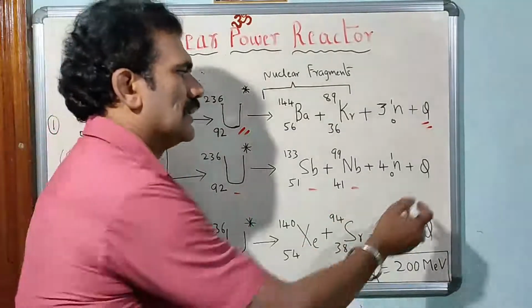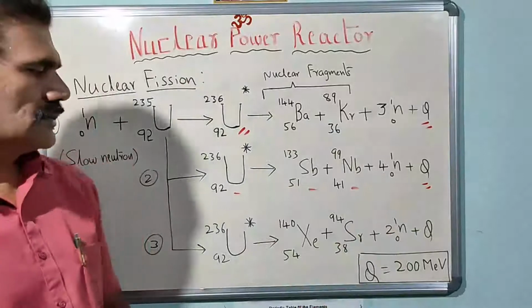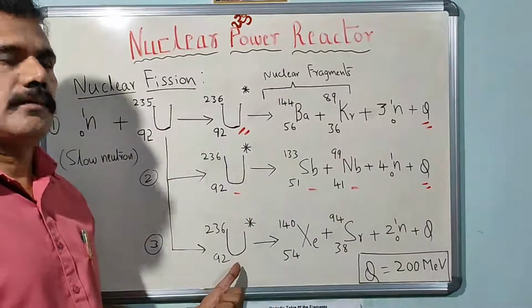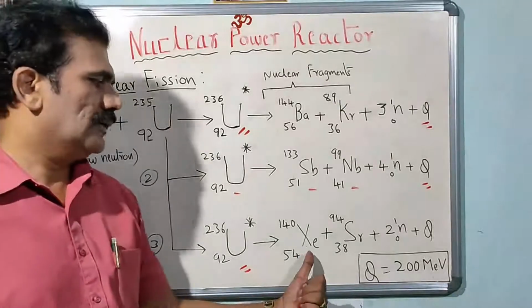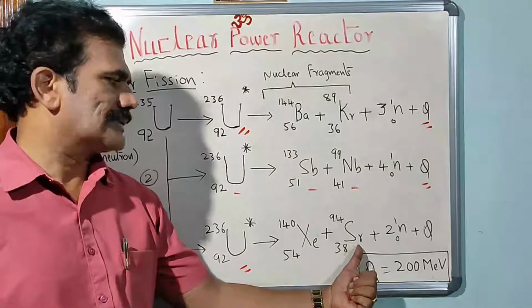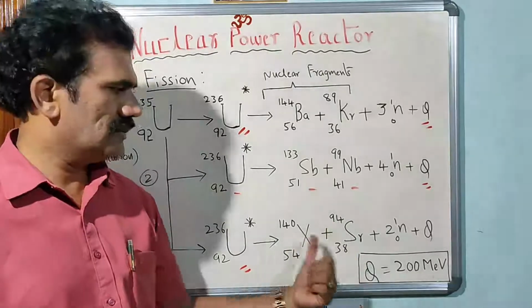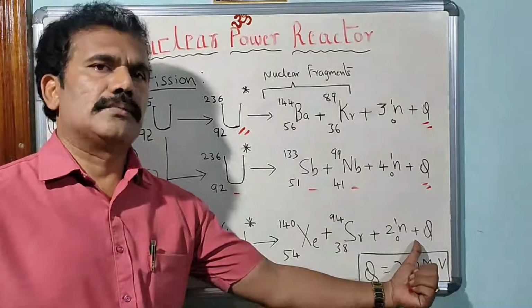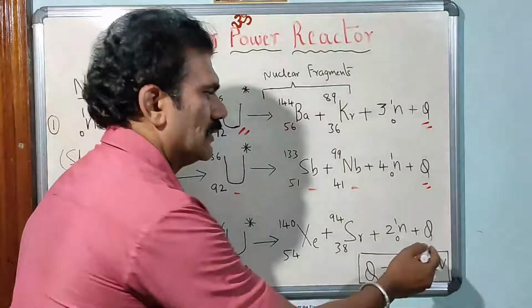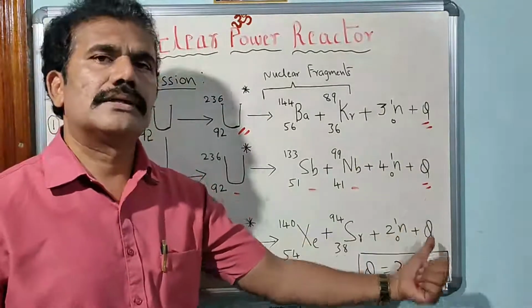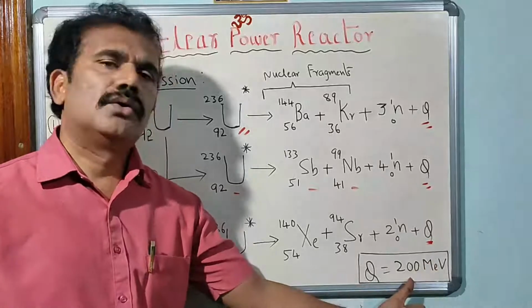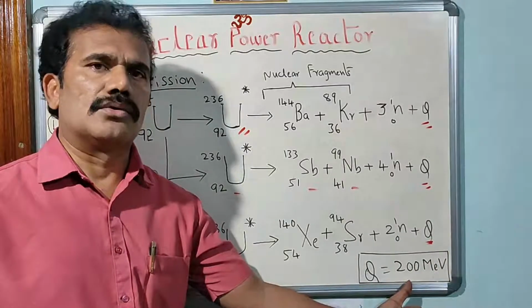The amount of energy released may again be Q. Similarly, another way of splitting of unstable uranium-236 is into xenon-140 and strontium-94, in which only 2 neutrons are emitted, but the amount of energy released is again Q. In all three cases, the energy released is around 200 mega electron volts.